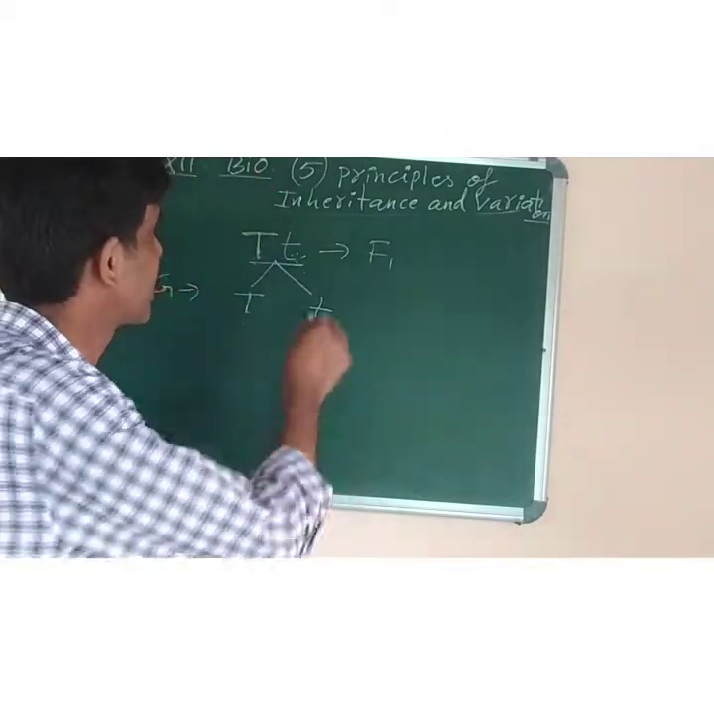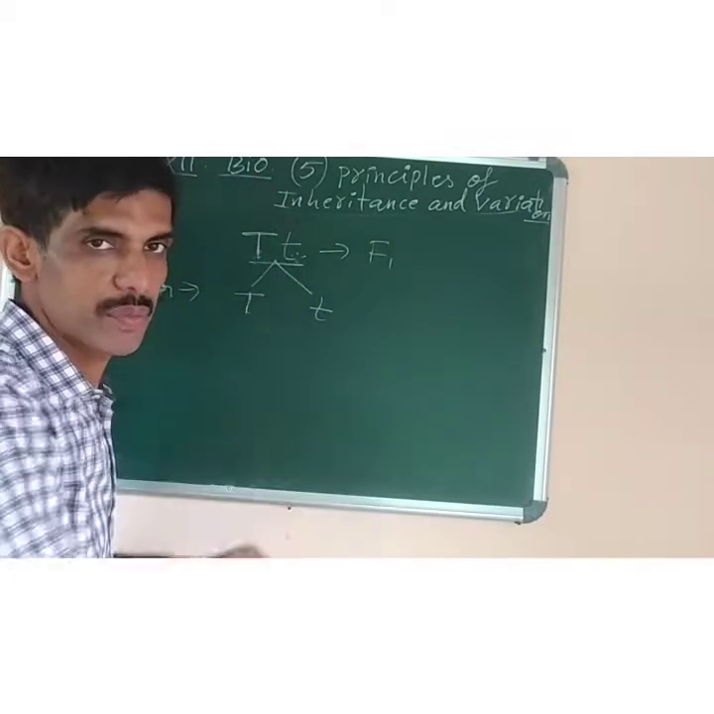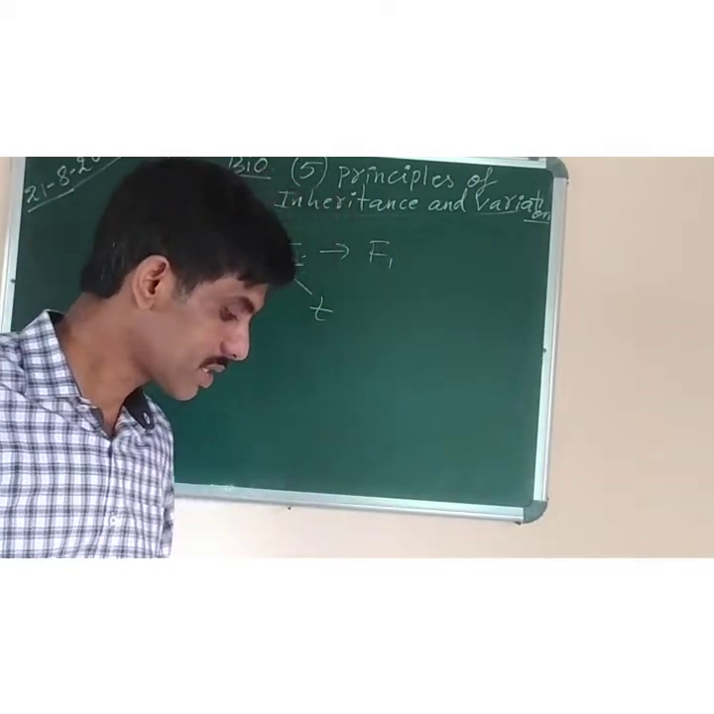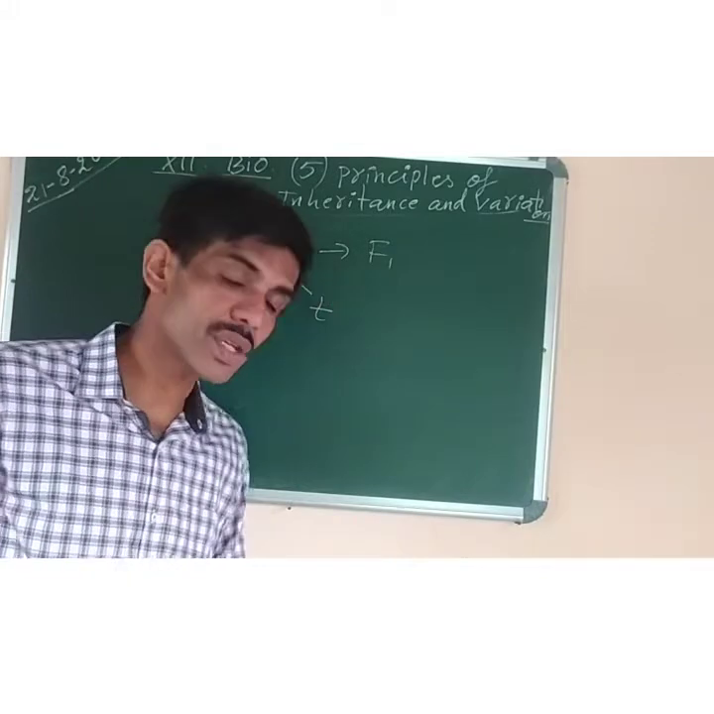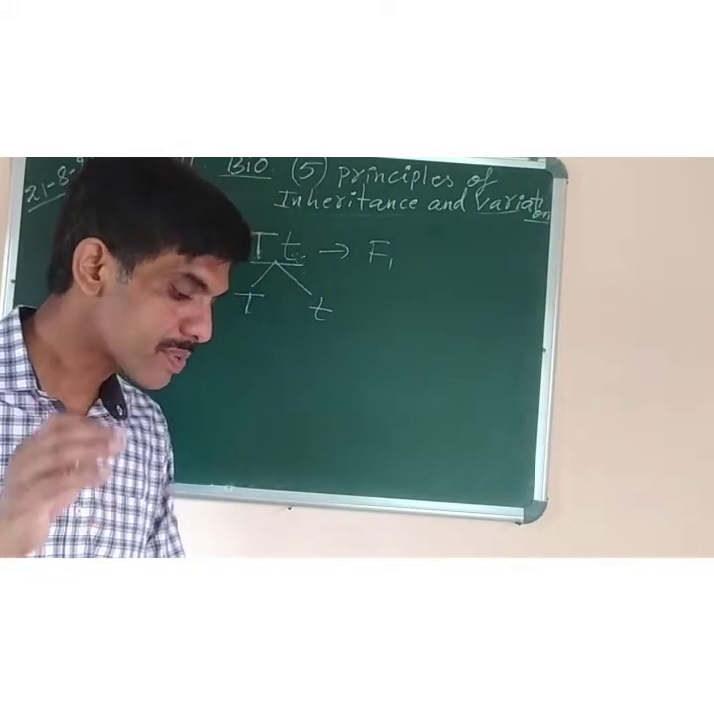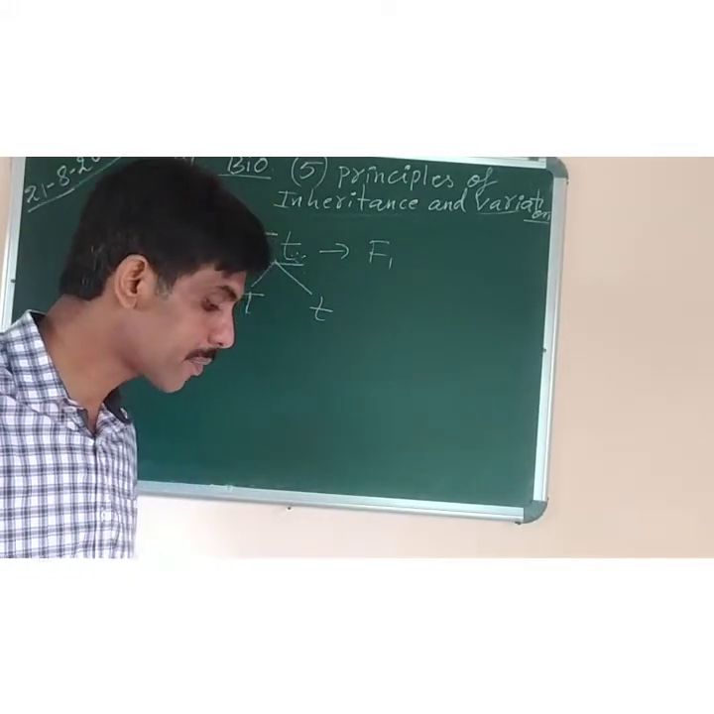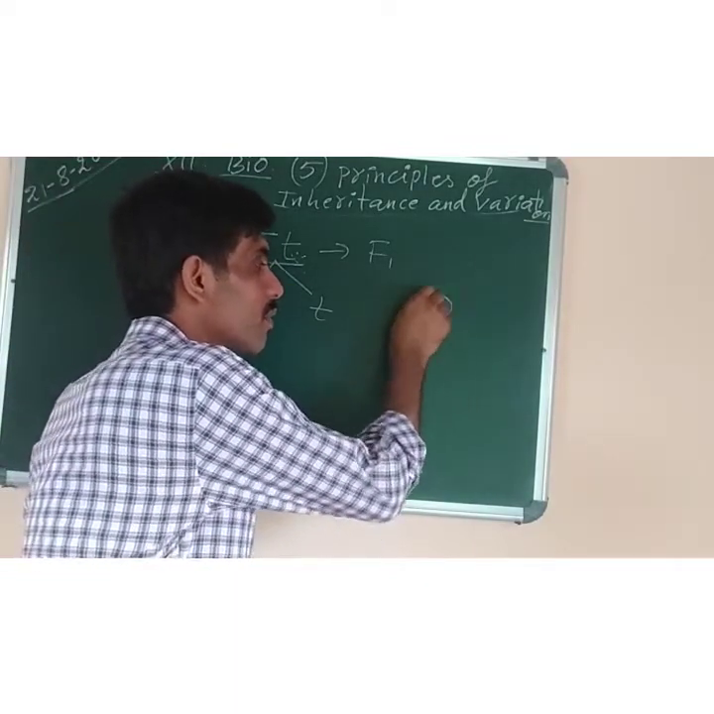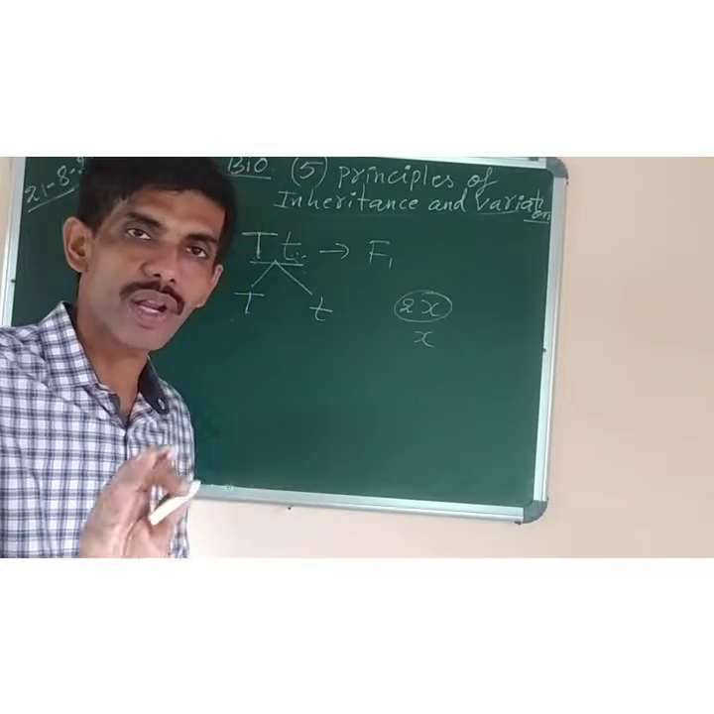Okay, so what does segregation mean? They will separate from each other, both the different alleles of different characters. Now next, what are the limitations of the law of segregation? The law of segregation is only for diploid organisms, meaning organisms which have two sets of chromosomes. For haploid organisms it is not applicable.